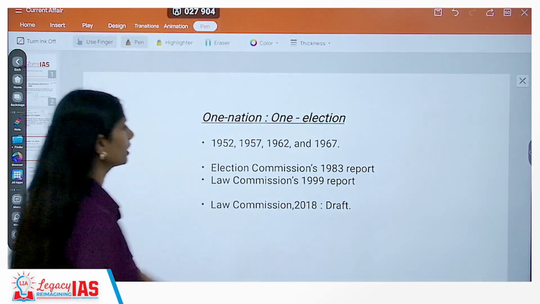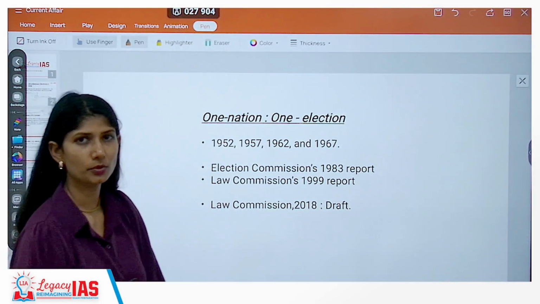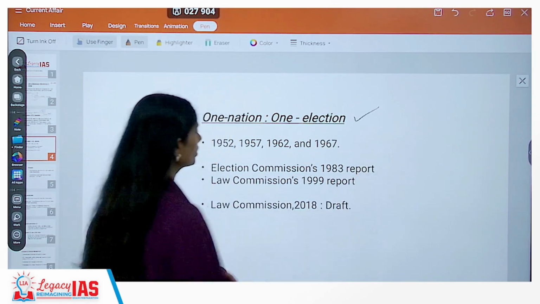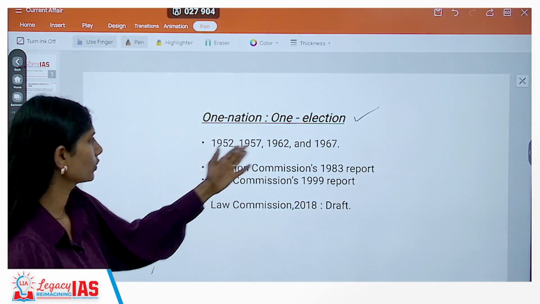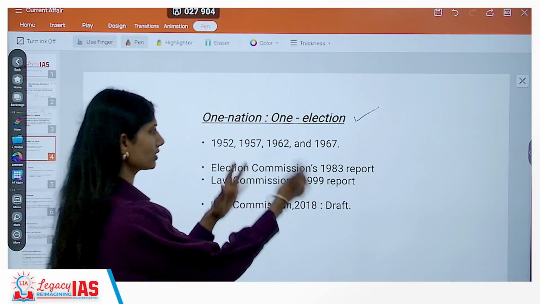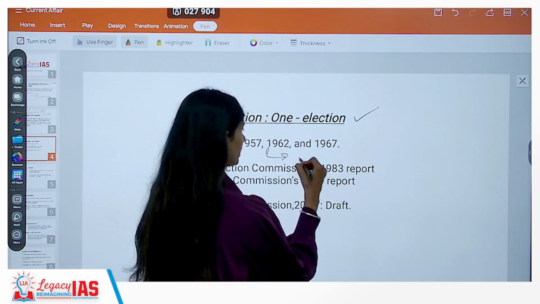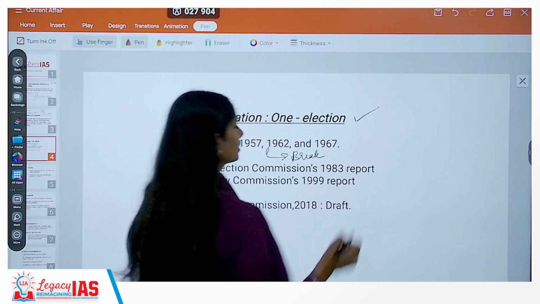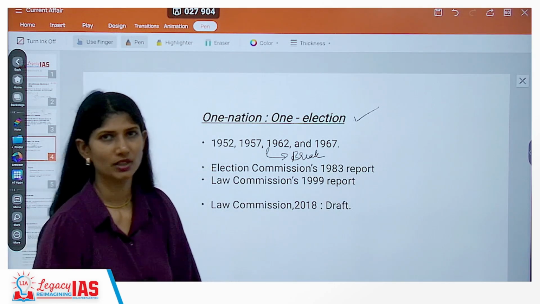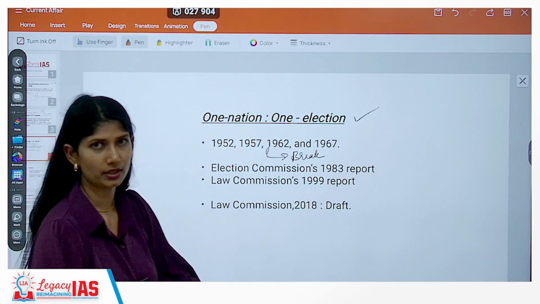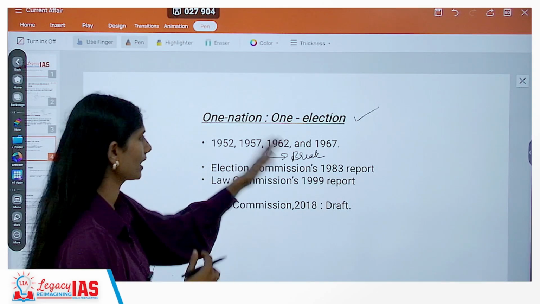Like we discussed, one nation, one election concept is not new to India. India has experienced one nation, one election. We've had it in the 1952, 57, 62, 67 elections and all. Post this, I told you, the break. The break came because a couple of legislative assemblies had to have re-election conducted. And post that, all this happened, right?